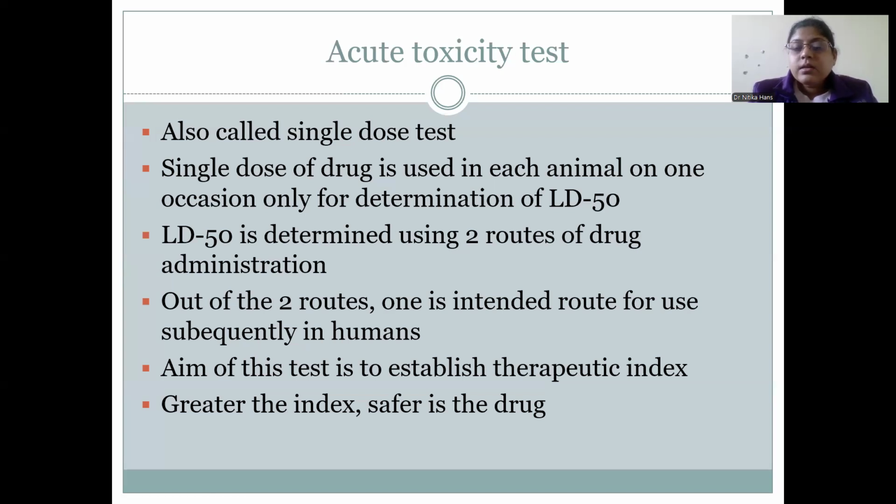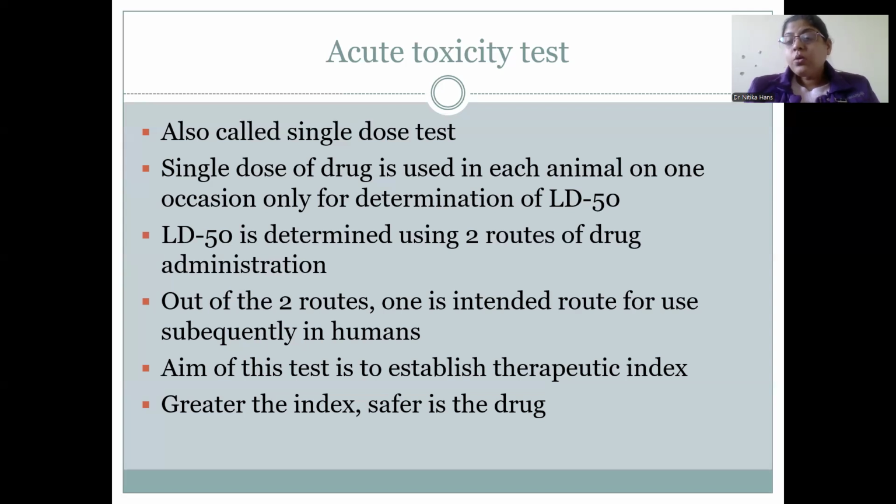And this is determined how? We give a single dose study. The single dose is given by various routes, and the first one which has to be given is the IV. IV is the most important route which can be given. The drug can be given as IV bolus or IV infusion, because this is the most common route to be used in humans, IV.